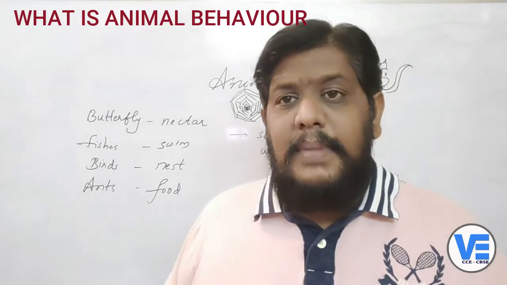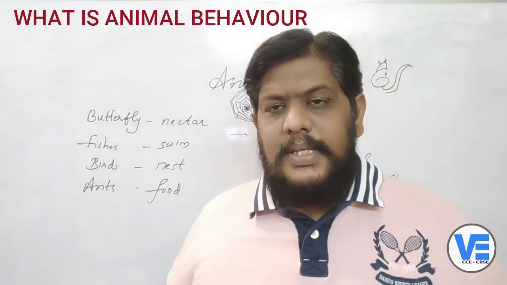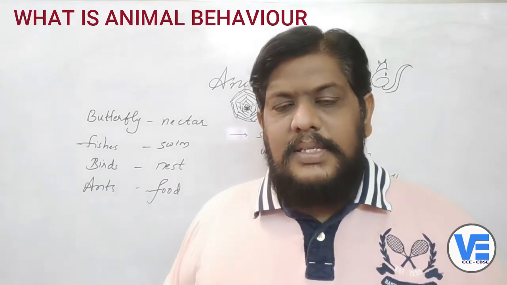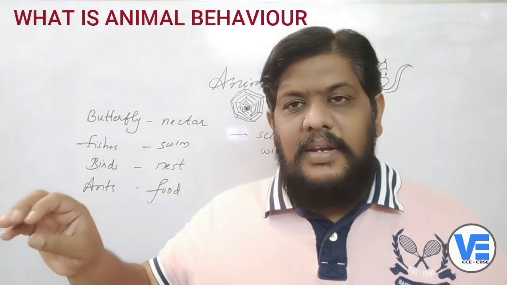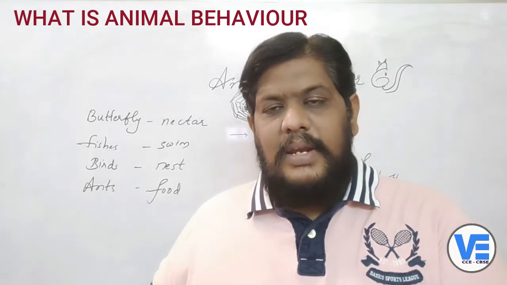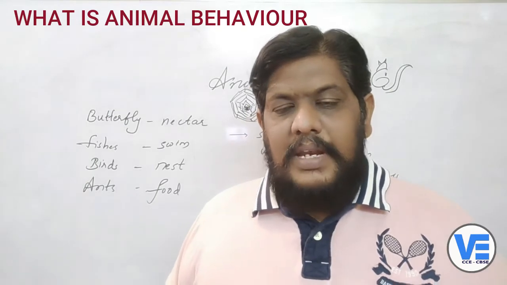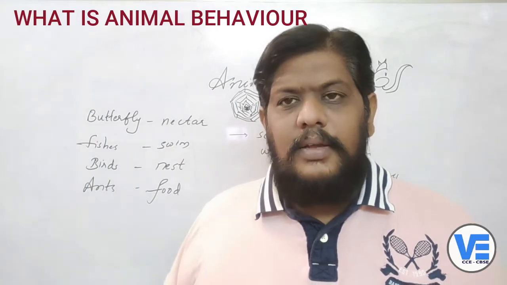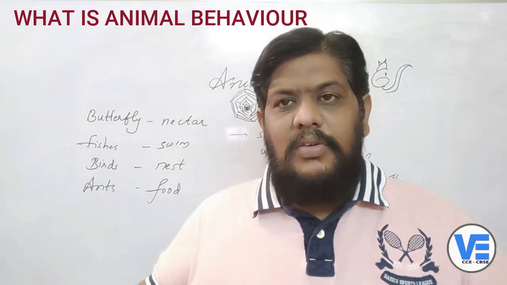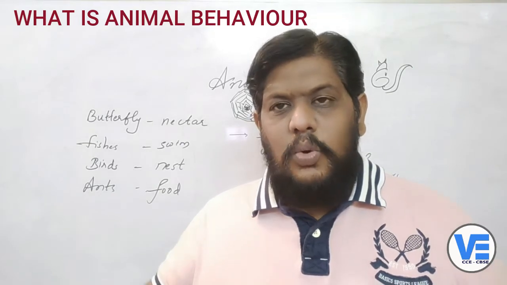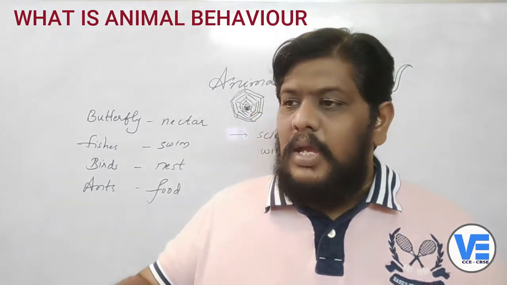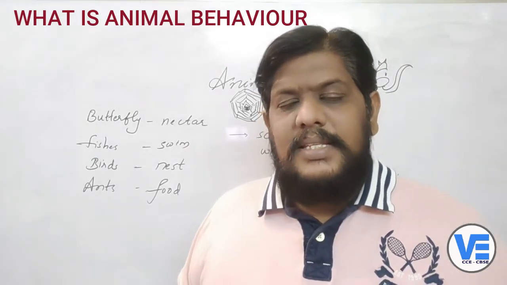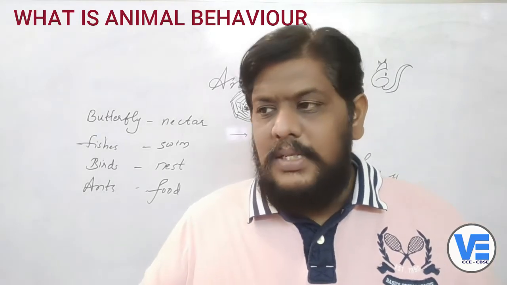For example, smell. Sometimes when the forest burns, the smell of the smoke will alert these animals, and immediately they will know that there is some kind of danger in the forest, so they will try to run away from that particular situation. Whenever they hear the roaring of a lion or the growl of a tiger, animals immediately become alert and try to protect themselves. Isn't it so? Sounds, smell, and even threats from other animals, all these are the external stimuli by which animals will try to protect themselves.